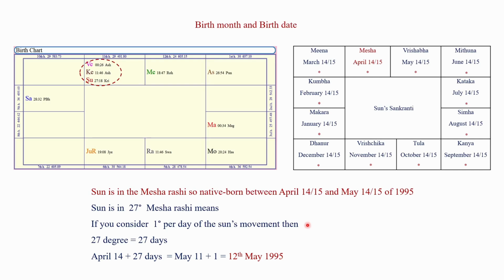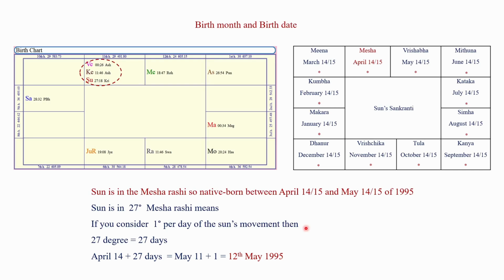If you consider the rate of movement of the Sun at 1 degree per day, in the given Janma kundali, Sun already moved 27 degrees in the Mesha Rashi. So, 27 degrees is equal to 27 days.